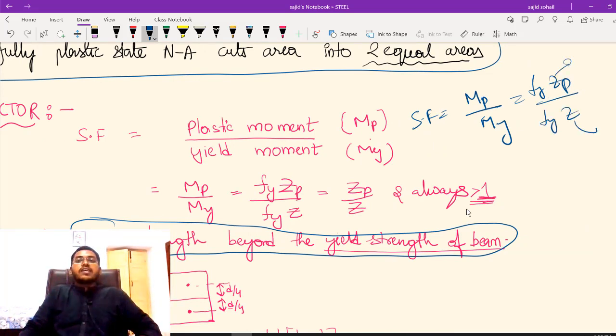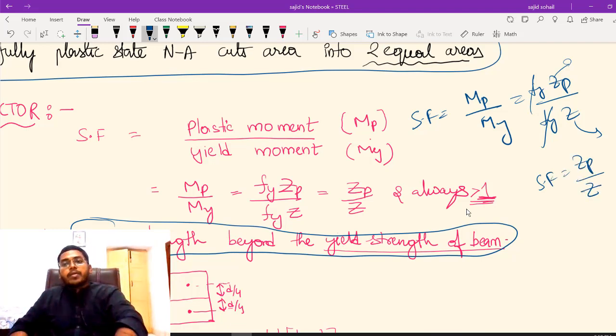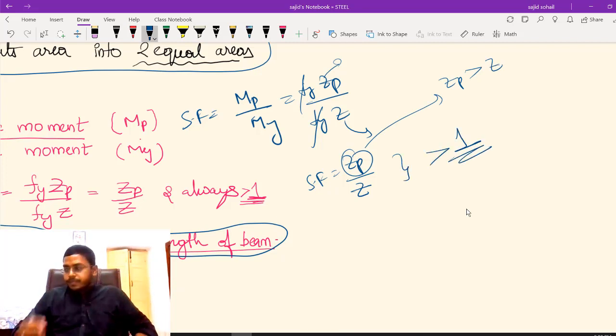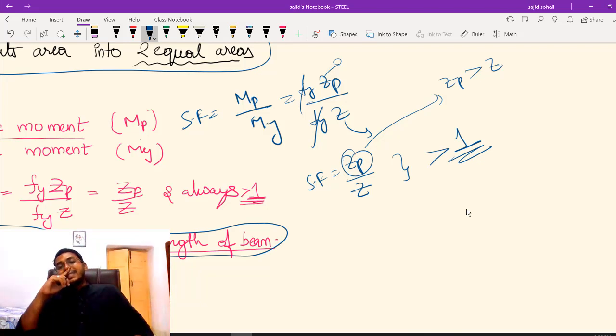This is the plastic modulus and this is the section modulus. fy, the constant, cancels, so my shape factor is equal to Zp by Z. And always remember, Zp will always be greater than Z. So the shape factor will always be greater than 1.